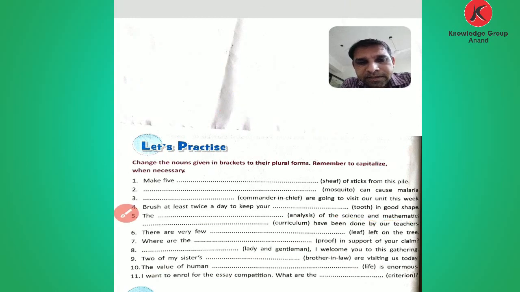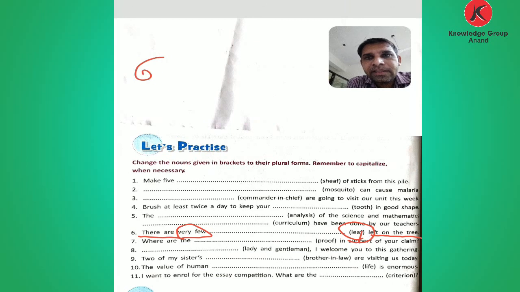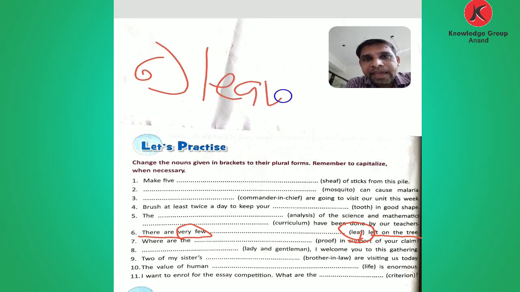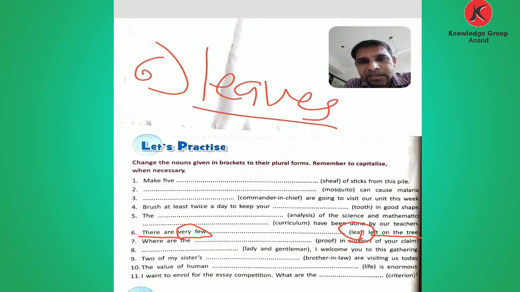Number 6. What is number 6? There were very few blank left on the tree. And what is the given word in the bracket? Leaf. So what do you write? Remove the F and add what in the 6? LEAVES. So leaves is the answer of number 6.